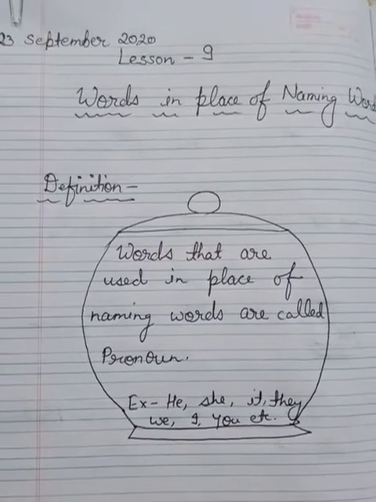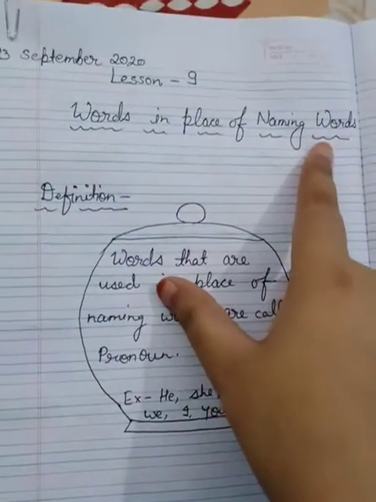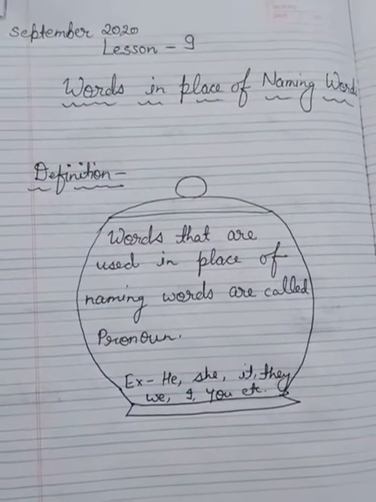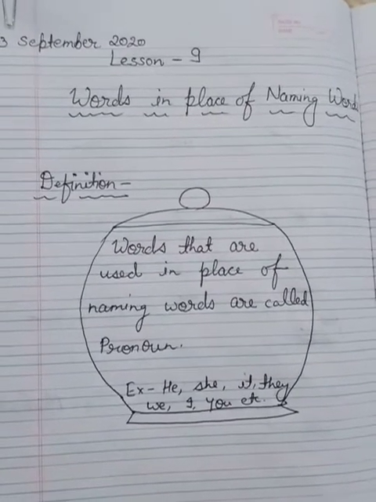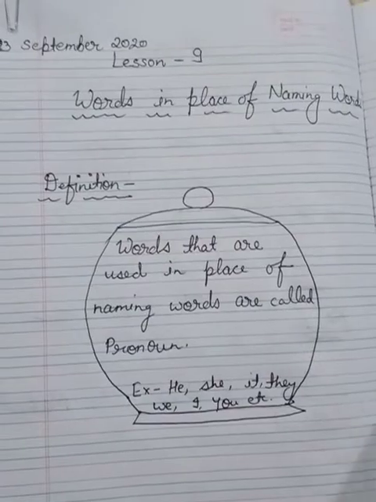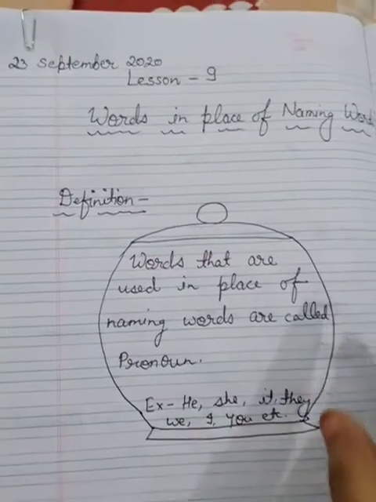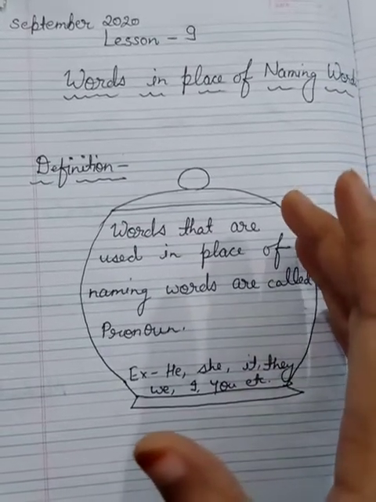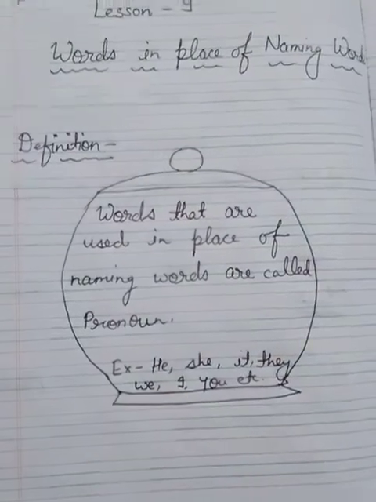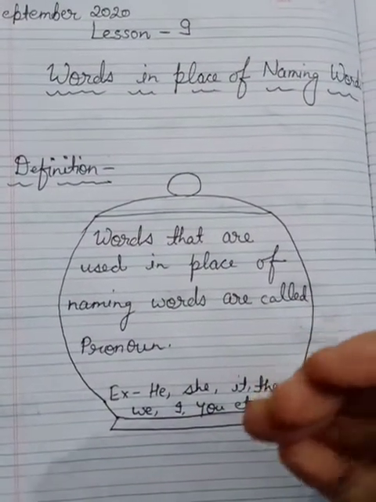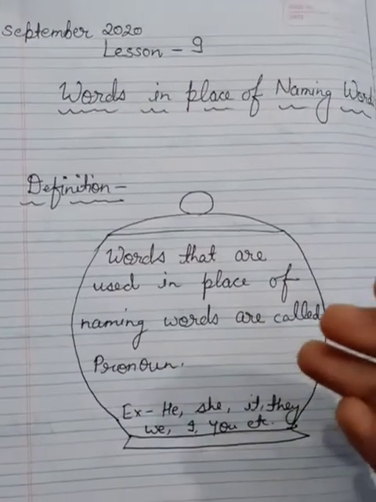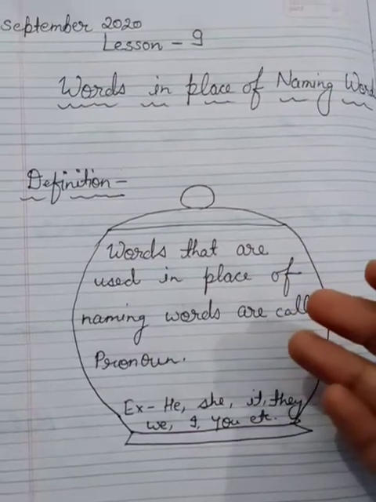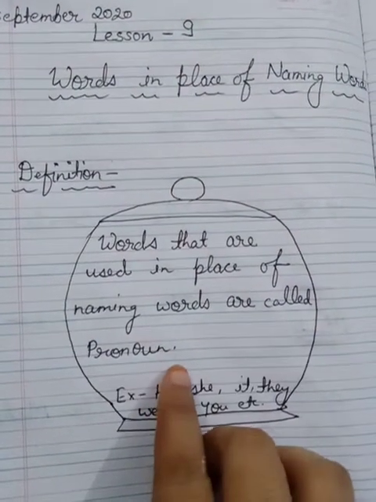Today we will start a new chapter. Lesson 9, words in place of naming words. So I have told you what is a naming word. Names are naming words. All the names are naming words. So some words we use in place of naming words, because again and again we cannot repeat a noun. So in place of the noun we use some words. Those words are called pronouns.